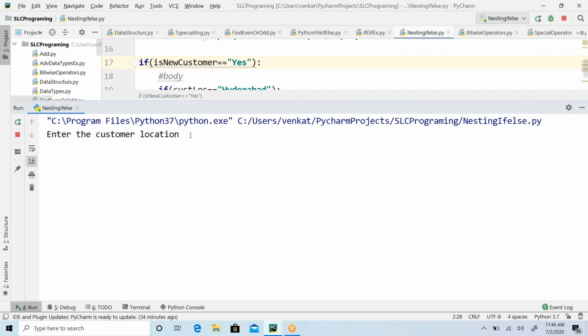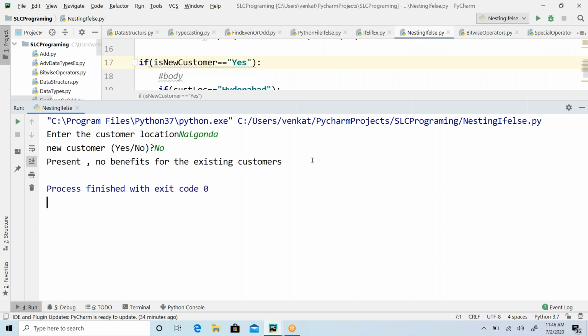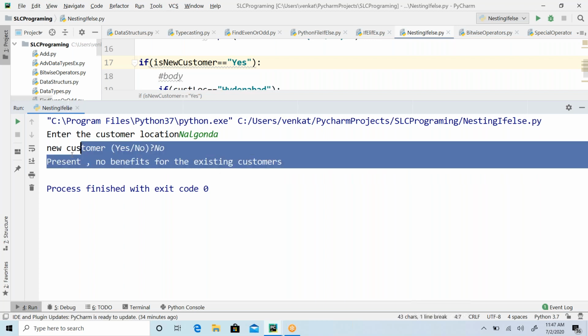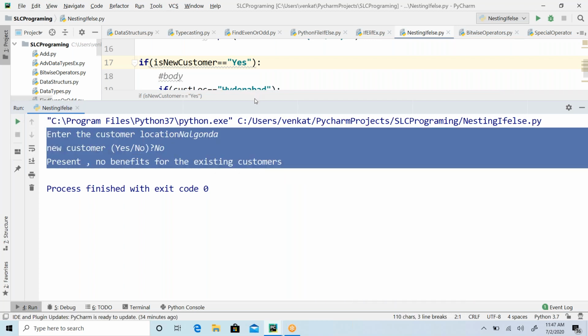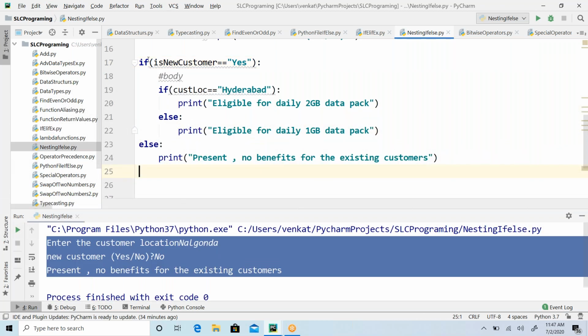Okay, now I'm entering some different location, maybe Nalgonda. Is he a new customer? No, he's not a new customer. He's an existing customer. If he's an existing customer, there is no point of offer, so he's not eligible for any offers. So our program is running fine as per requirement or not. So that's where we are going to use these conditional nested if statements. So you should understand the motto of these concepts, guys, the objective of these concepts. The syntaxes are simple, straightforward.